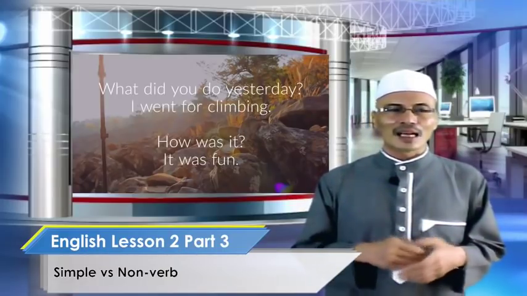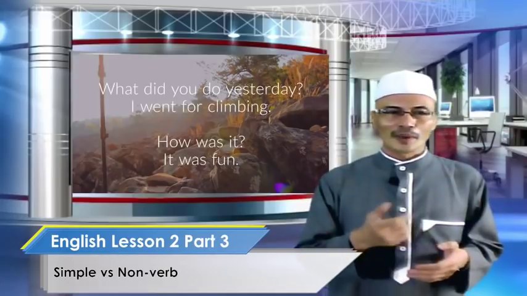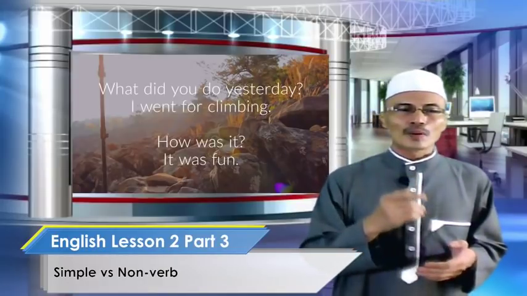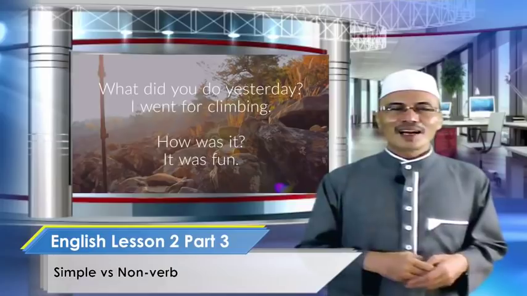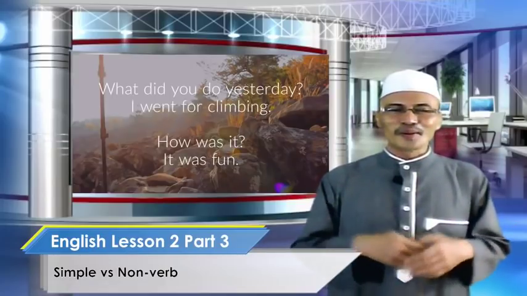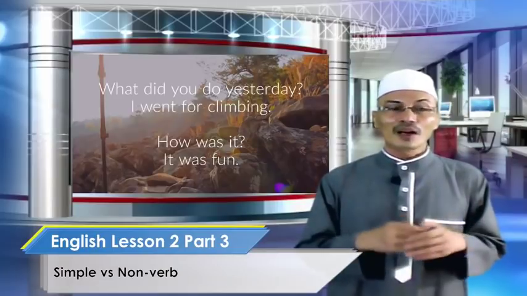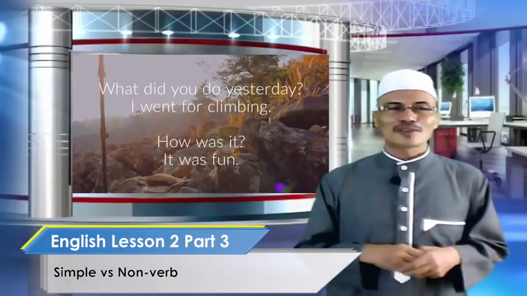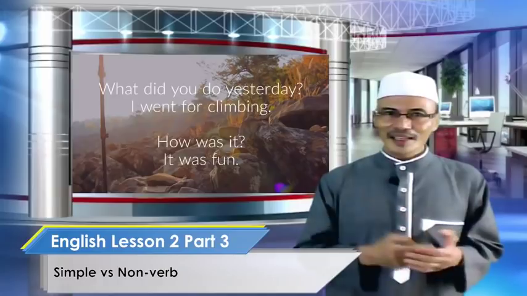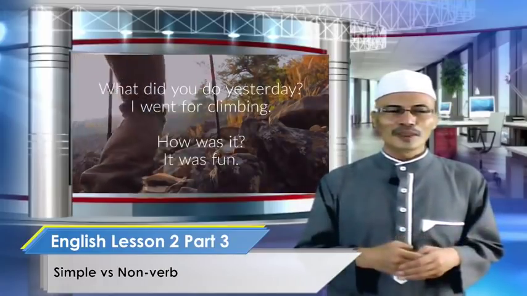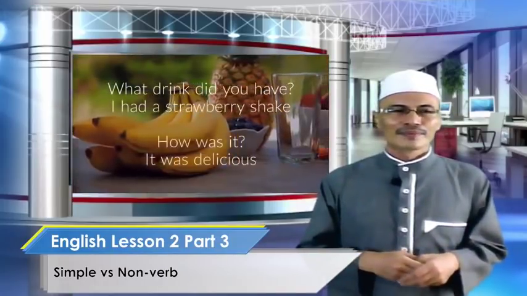And you can answer, I went for climbing. Where is the past tense verb? It is went. But the bottom one, how was it? So you have to use the word was in order to support the sentence. So how was it? The answer is it was fun. Do you understand now? Okay, let's go on with another example.